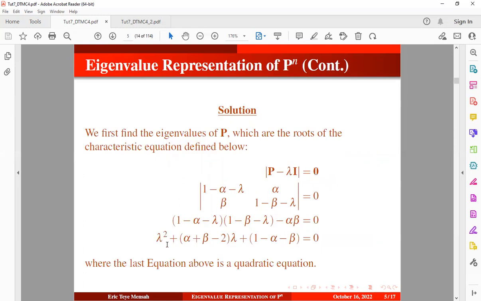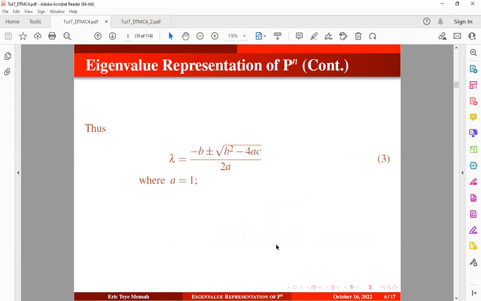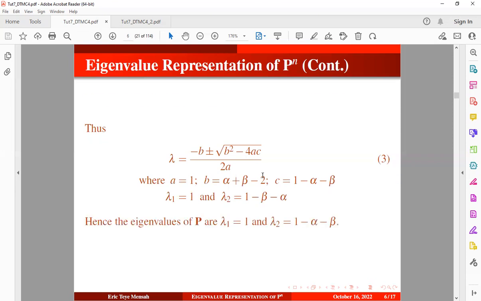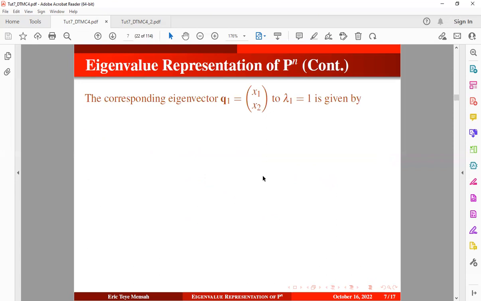So the coefficient of A is going to be 1. This is the coefficient of B, okay? And this is the coefficient of C. Once you input these values in the formula, you have your first eigenvalue to be 1 and the second eigenvalue to be 1 minus beta minus alpha, okay? So therefore, the corresponding eigenvector Q index 1, when our eigenvalue is 1, can be obtained using this expression, which is similar to that, okay?